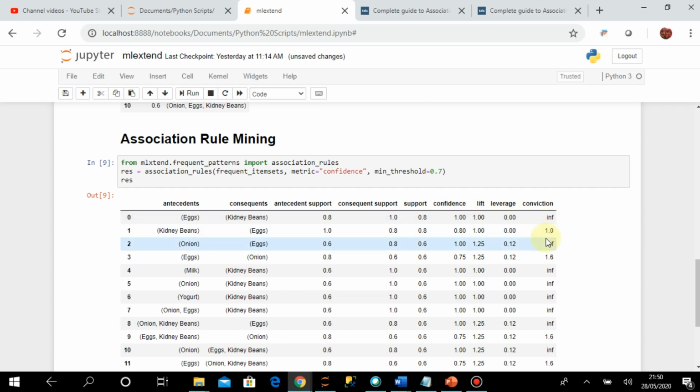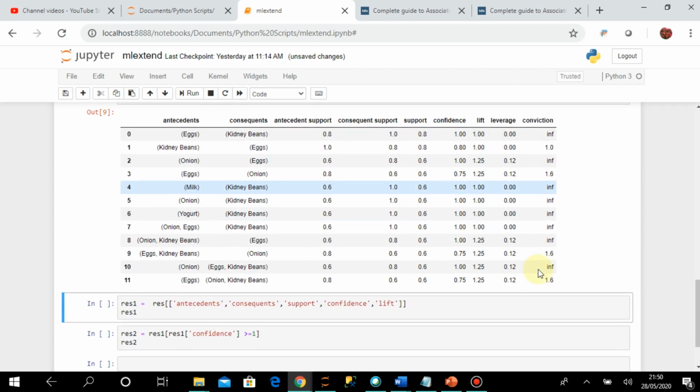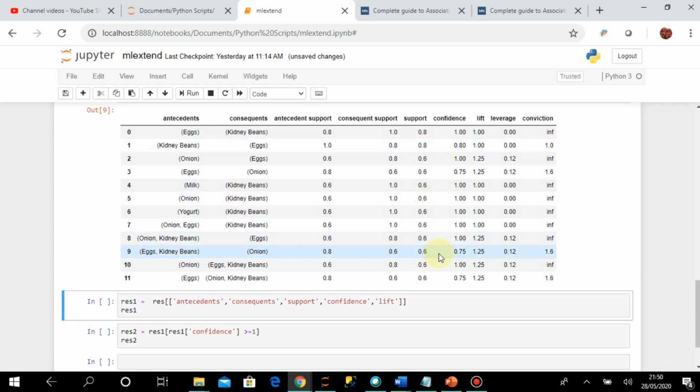Okay, so for all these item sets you can see how it is generated, and for this confidence you can check that all the confidence values are equal to or greater than 0.7. So it has just filtered out all the records where the confidence was less than 0.7. That way I can generate these frequent item sets which have the minimum support value and the minimum confidence value.